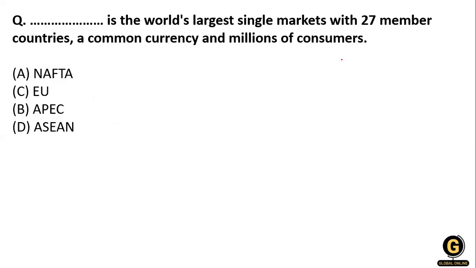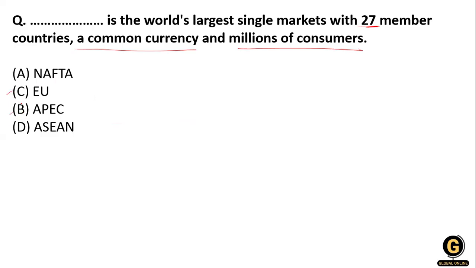Next question: Dash is the world's largest single market with 27 member countries, a common currency, and millions of consumers. What will be the right answer? NAFTA, EU, APEC, or ASEM.